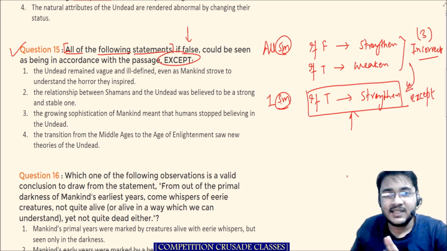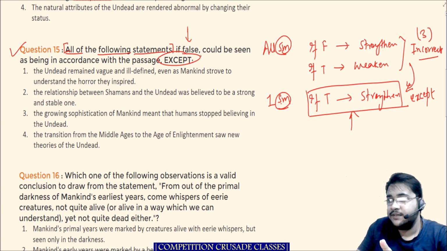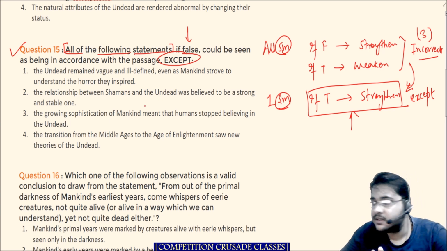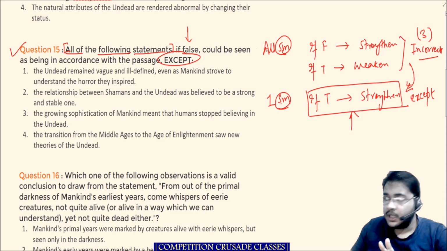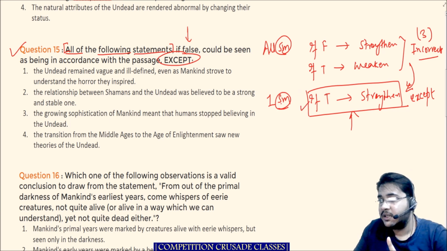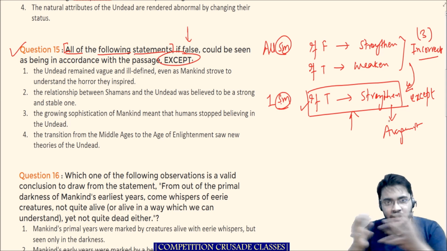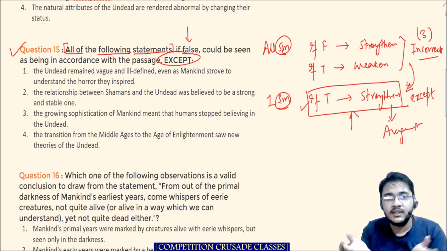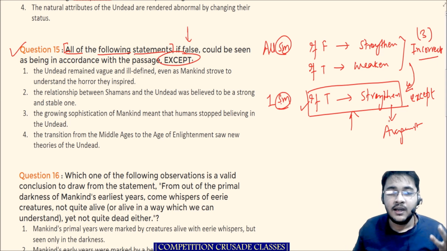This is the except statement that is given over there. If false, it could be seen as being in accordance with the passage. What am I saying? I'm saying there is going to be one statement, that is, if that statement is true, that will strengthen what? The argument, or in general the passage. That will strengthen the passage, or it will strengthen the argument.